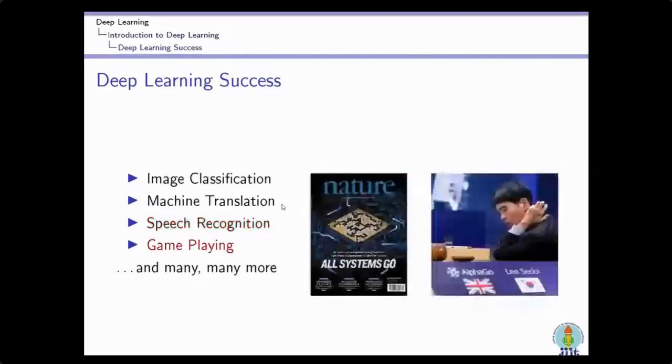Another technology that heavily uses deep learning is games and automated game playing. Now computers are able to train themselves and to play games, and they are able to defeat human experts in many games.